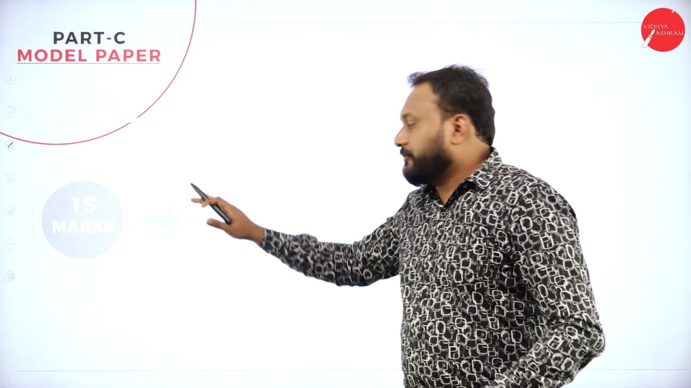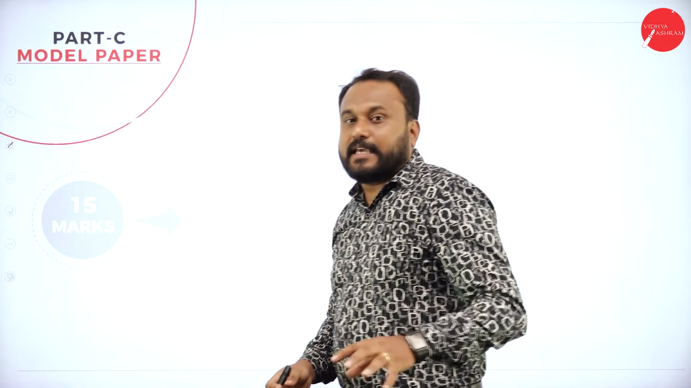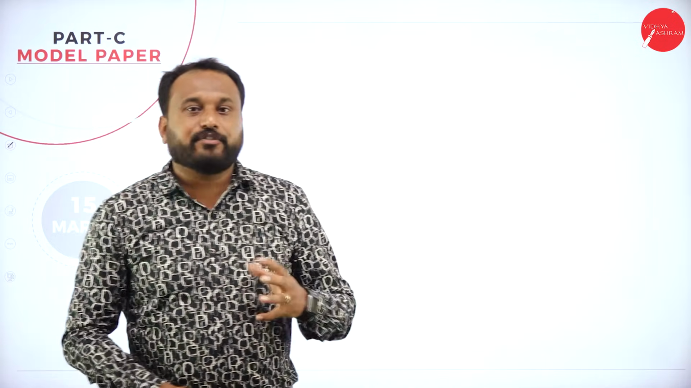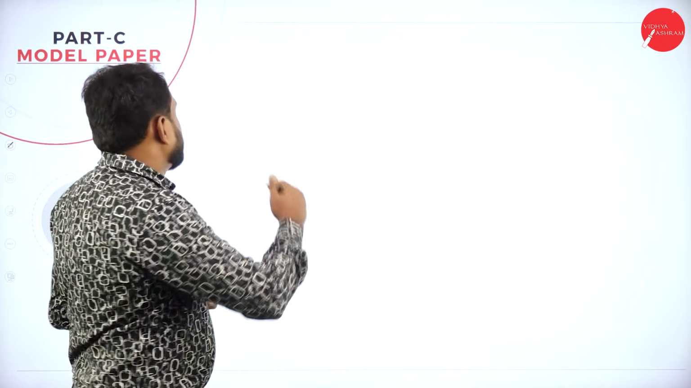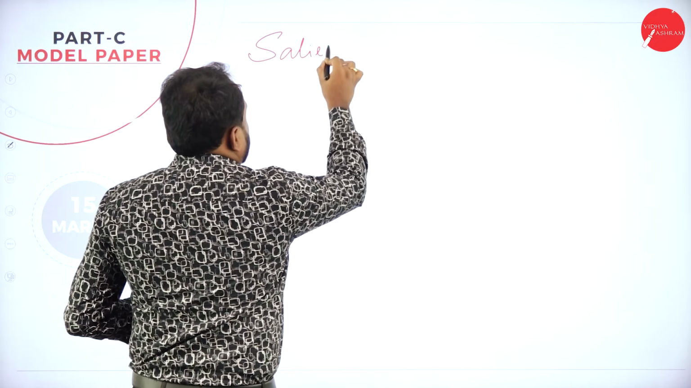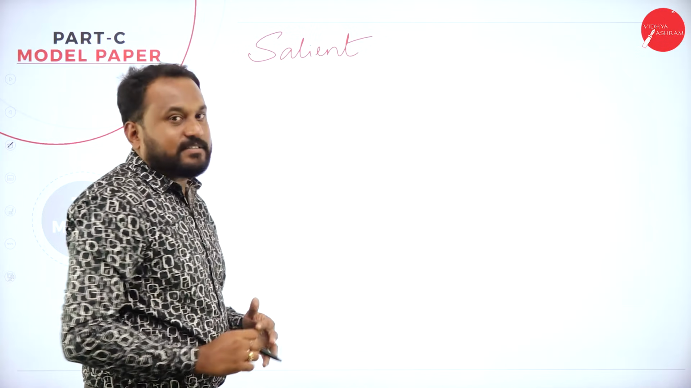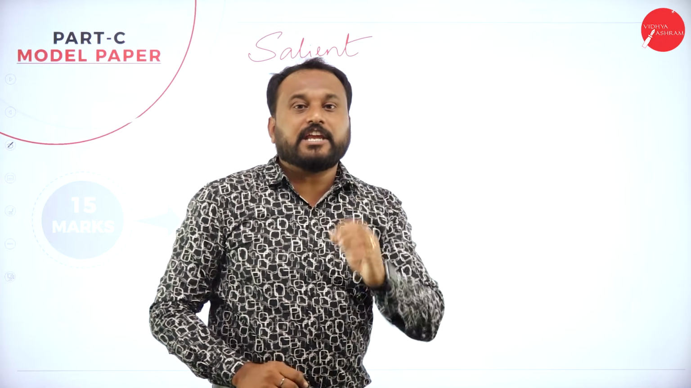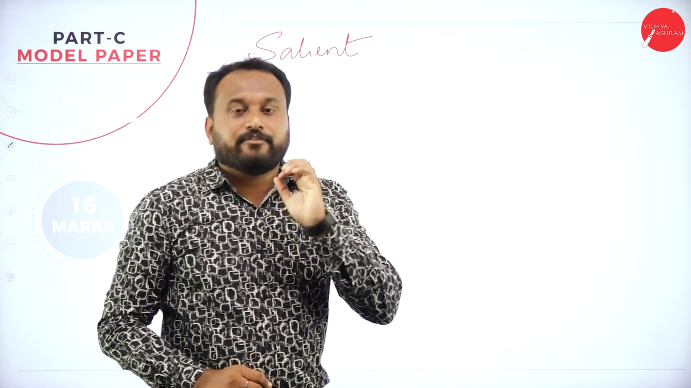So here, 15 marks, how exactly are you supposed to write? Say, for example, you get a question about the salient features of the Indian Constitution. What you will do is write the meaning of salient feature. Now let me tell you what exactly salient means. Salient means very, very important.